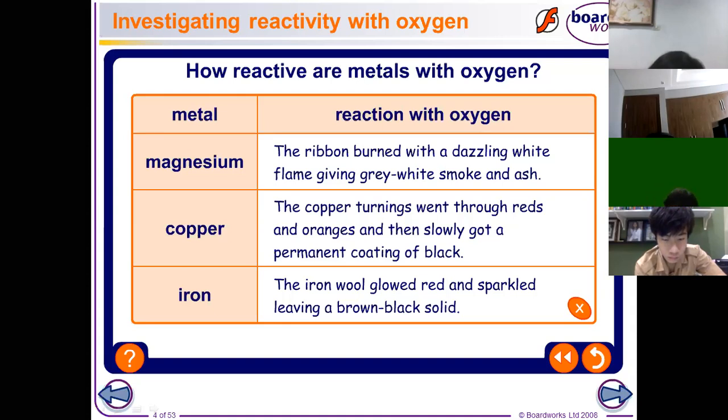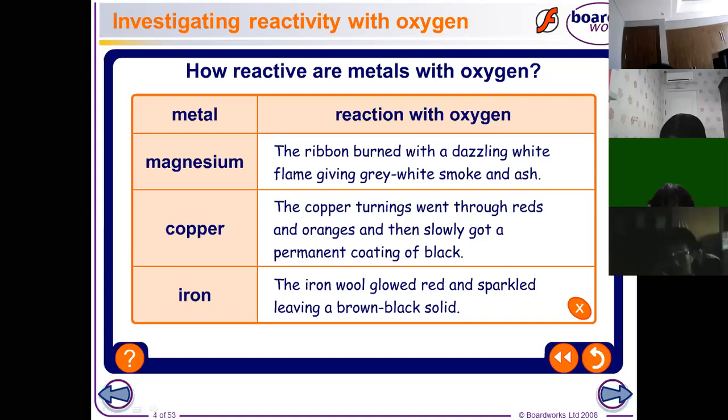We call it oxy. Any idea? Can you please continue the word oxy? We call it oxidation. Please remember that. The name of the reaction that will happen when the metals react to oxygen, we call it oxidation. So again, can you please say it? Oxidation. Okay, let's proceed.